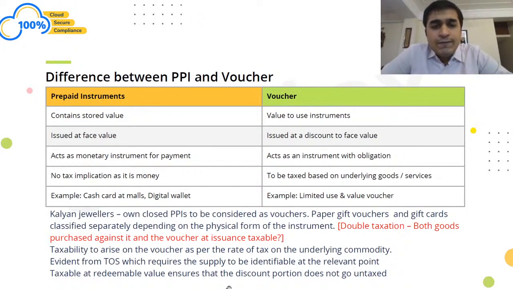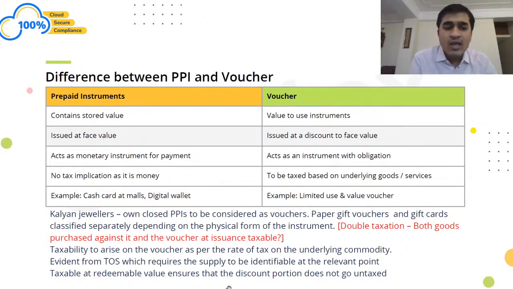So the difference with a voucher is that a voucher has value to use. It may happen that you buy a coupon on Groupon or Dine Out at, let's say, 200 rupees, which can be redeemed at a restaurant at 500 rupees. These are not prepaid instruments. These do not contain stored value. These are value to use. So you're paying 200 rupees, whereas you're getting a value of 500 rupees against that, right? So it is issued at a discount to the face value. Normally prepaid instruments which are issued at 200 rupees are issued at face value itself. Vouchers are generally issued at a discount. They are issued at 200 rupees, maybe redeemable at 500 rupees, right?